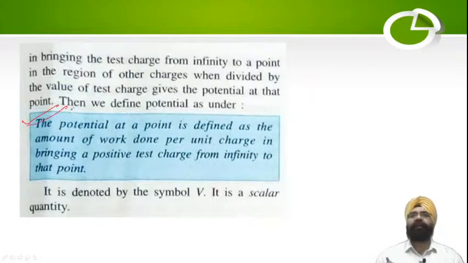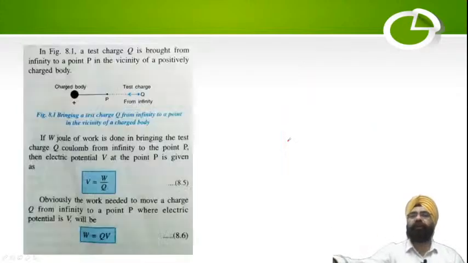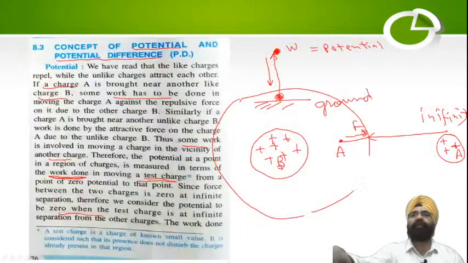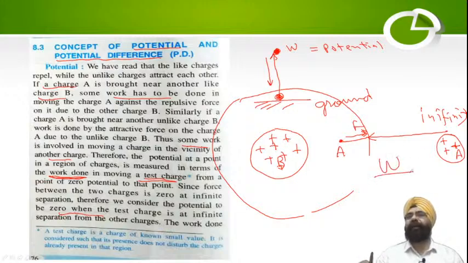What is potential? The potential at a point is defined as the amount of work done. Now suppose its charge was n, so whatever work was done, when I divide it by the number, that gives me the work done in bringing a unit charge.